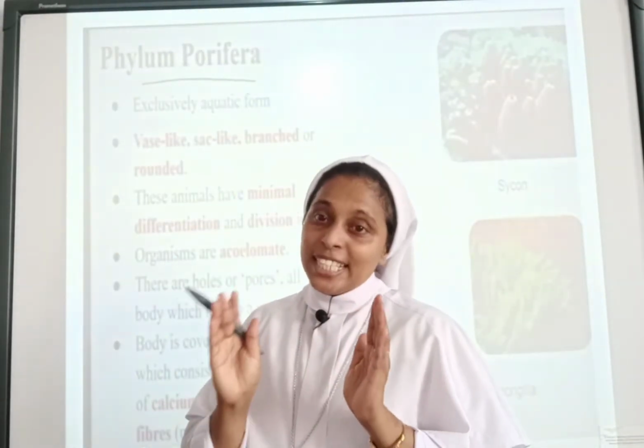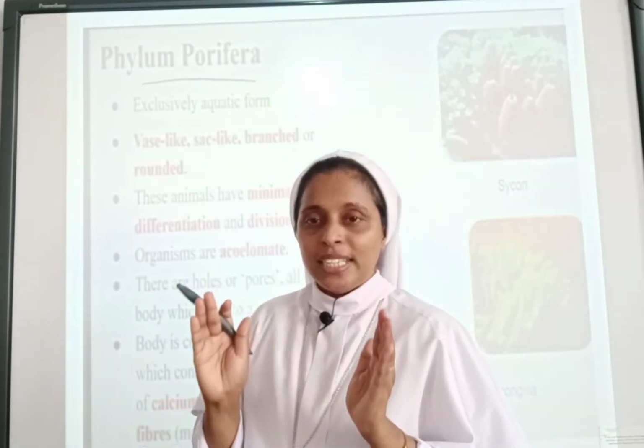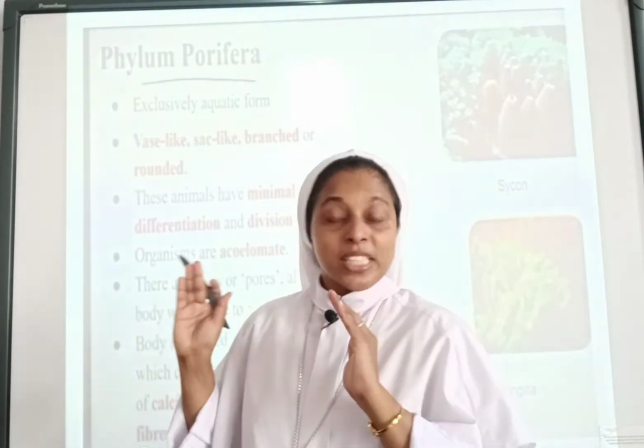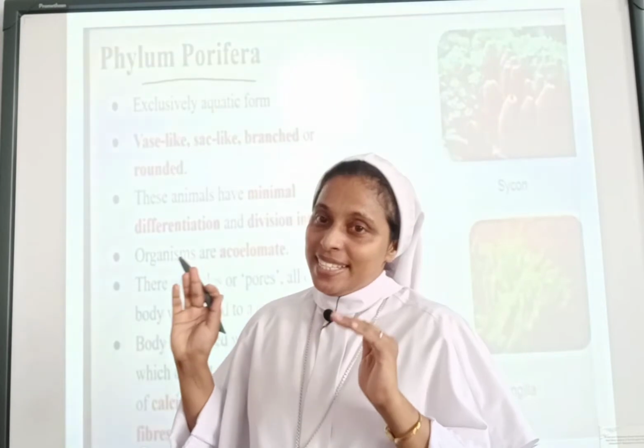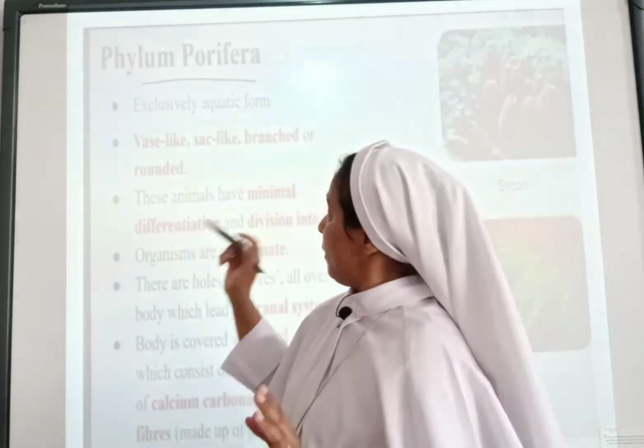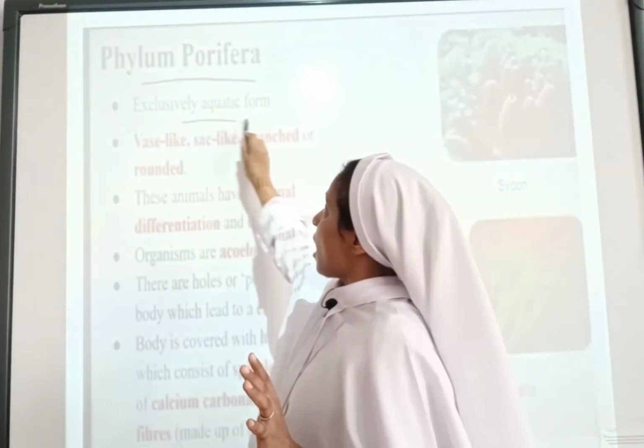What are the characteristic features of phylum Porifera? Exclusively they are found in the deep ocean. The first point is that they are exclusively of aquatic form.